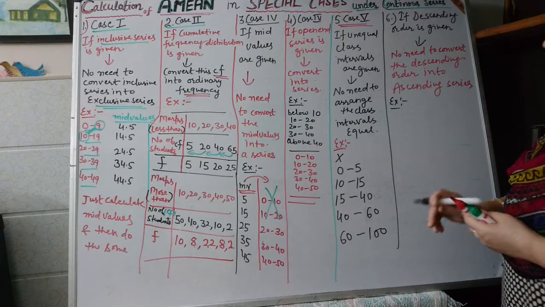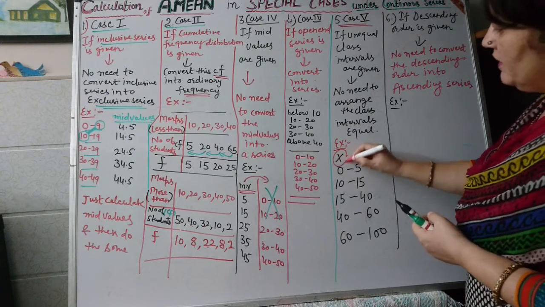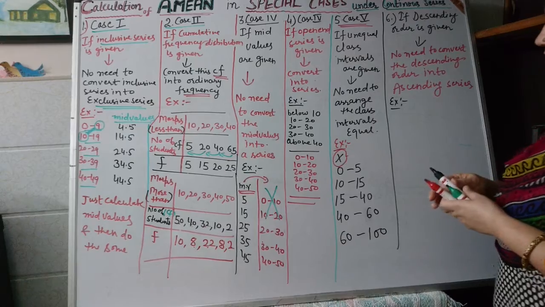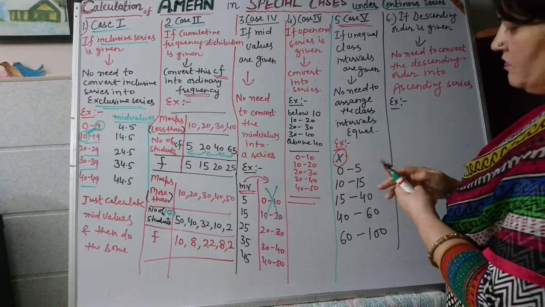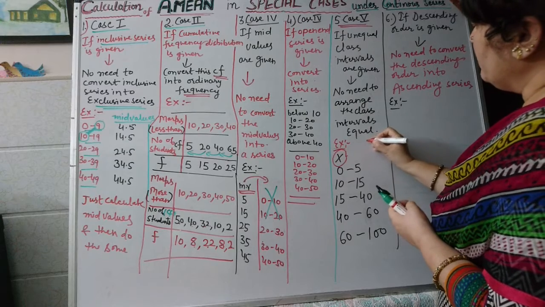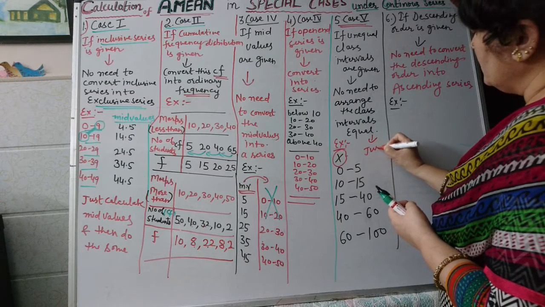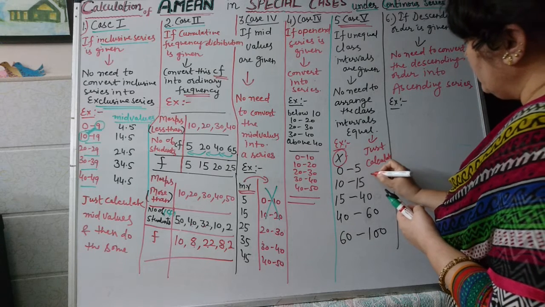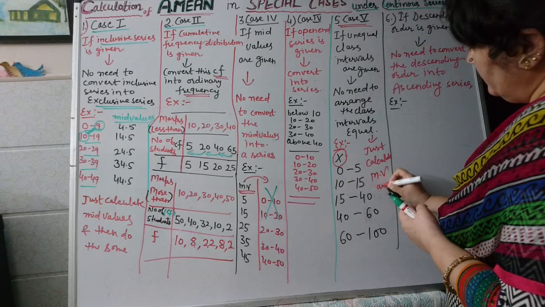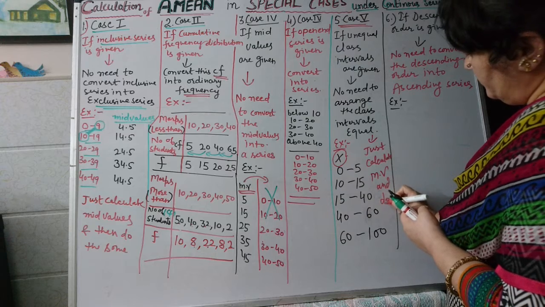If such unequal class intervals are given, then there is no need to convert these class intervals into equal class intervals. Just calculate mid values and do the sum.